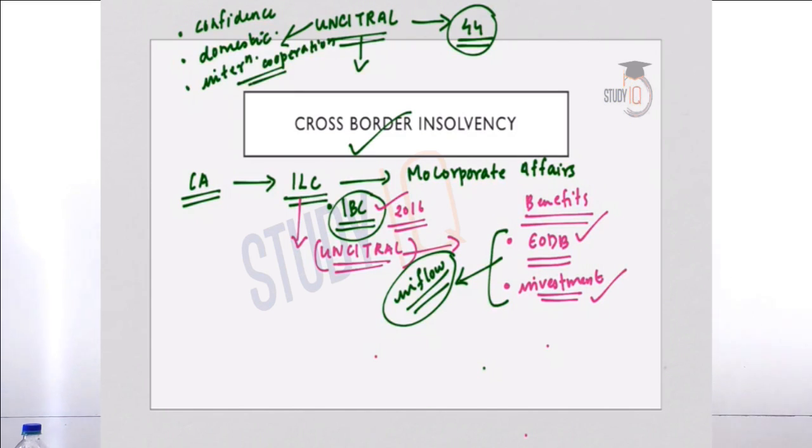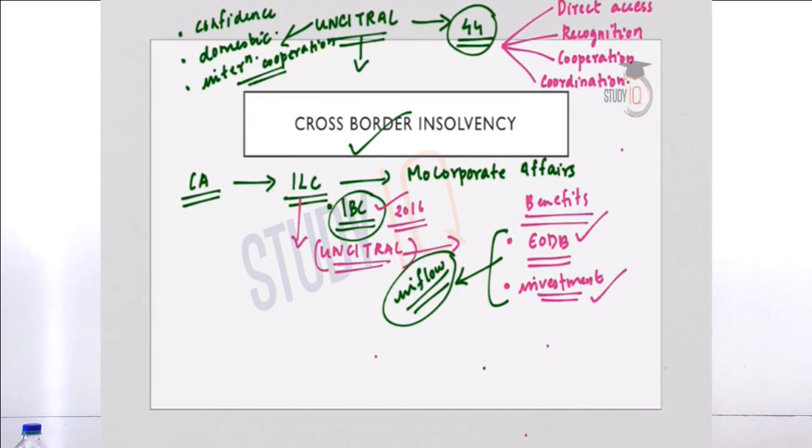And the UN Citral Model Law deals with 4 major principles of cross-border insolvency. So what are the 4 major principles? The first one is direct access, the second one is recognition, third is cooperation, and the fourth one is coordination. So we will understand one by one.